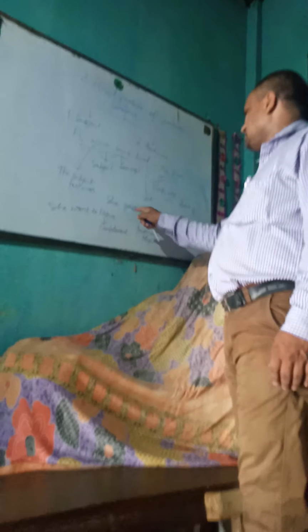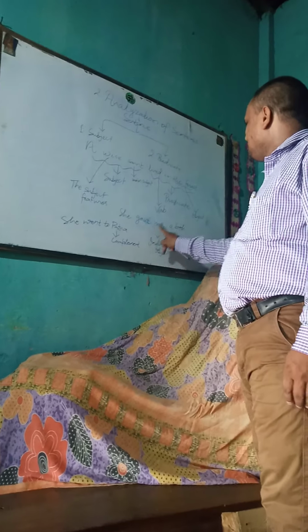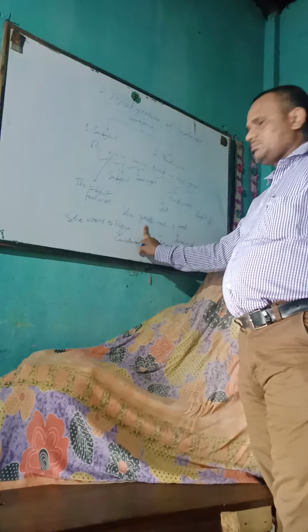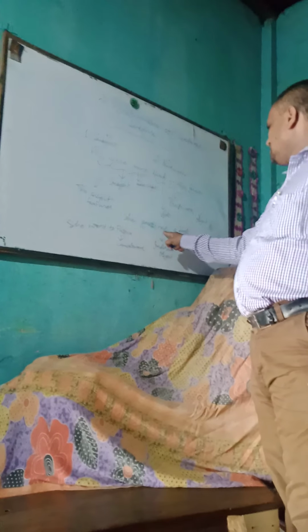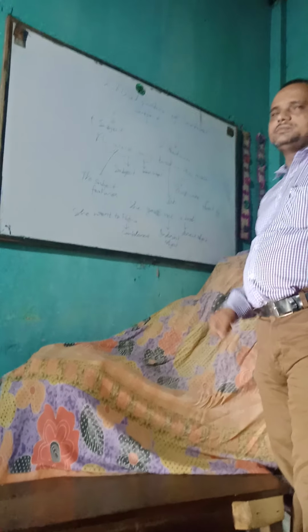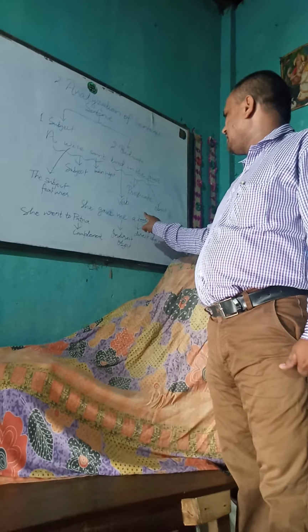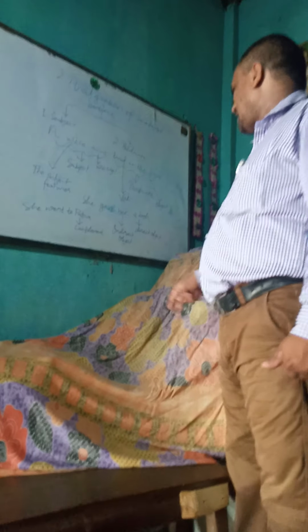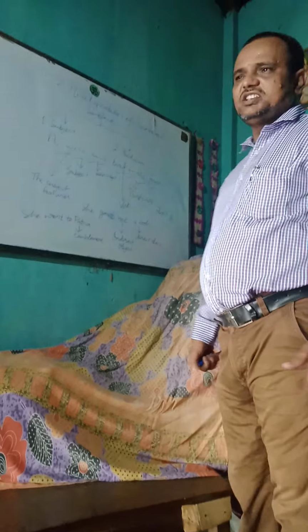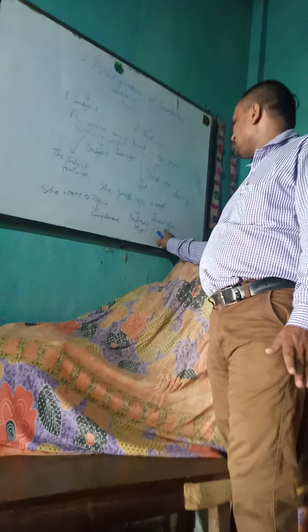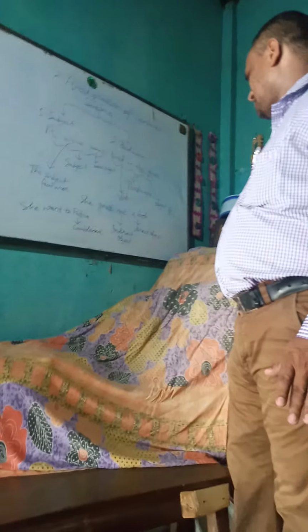Now, look at another example. She gave me a book. Here, she is subject, gave is verb, me a book is predicate, and here me and a book both are object, and these objects can be analyzed as direct object and indirect object.